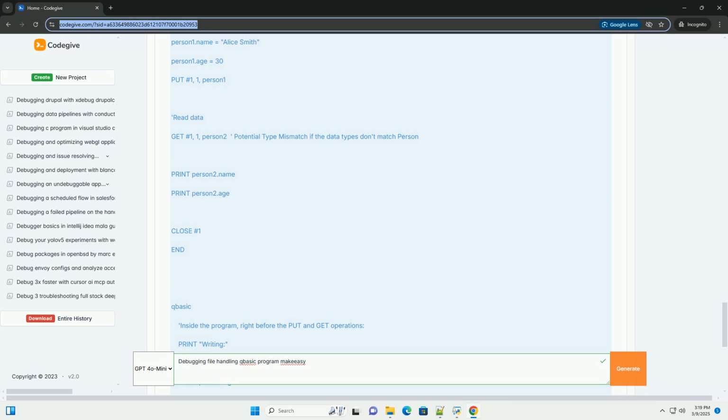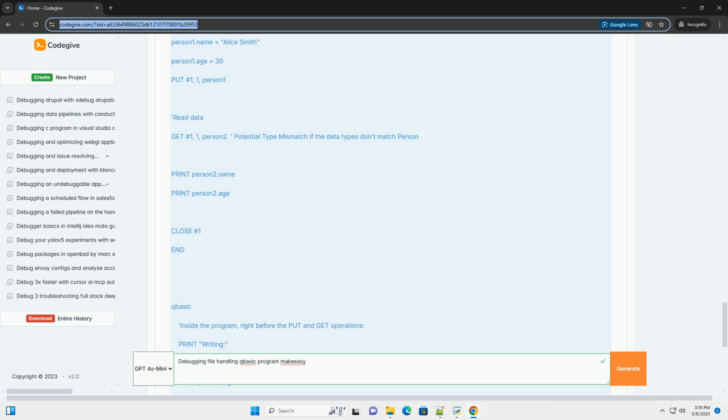4. Solution 2, add a counter for extra safety. If you need to read a specific number of lines, add a counter and break out of the loop if the end of the file is reached before the counter limit. 5. Solution 3, file content check. Sometimes there are hidden characters in the text file that cause the EOF function to not work as expected. Resaving the file using Notepad or a text editor in a plain text format with LF line endings may solve it. Example 3, random access file with type mismatch.